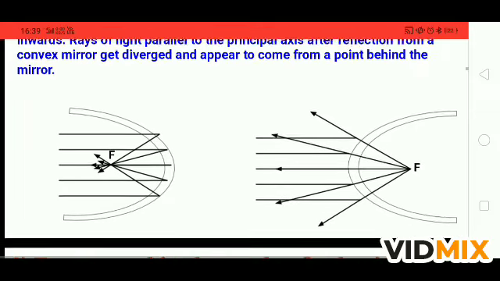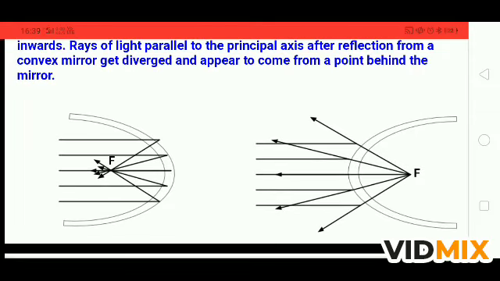If you see the diagram, in the concave mirror, when the light falls on the mirror parallel, it comes and meets at a point that is called the focus. When the light falls on the convex mirror, it reflects back, and if we move the light backward, the focus is behind the mirror. This is a two-ray diagram to distinguish the property of a spherical mirror, meaning concave and convex mirror. The first one is concave and the second one is convex mirror.